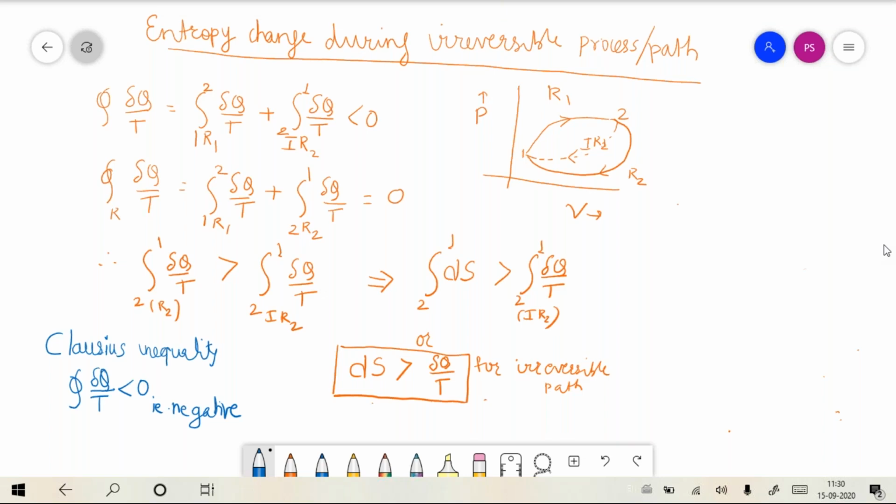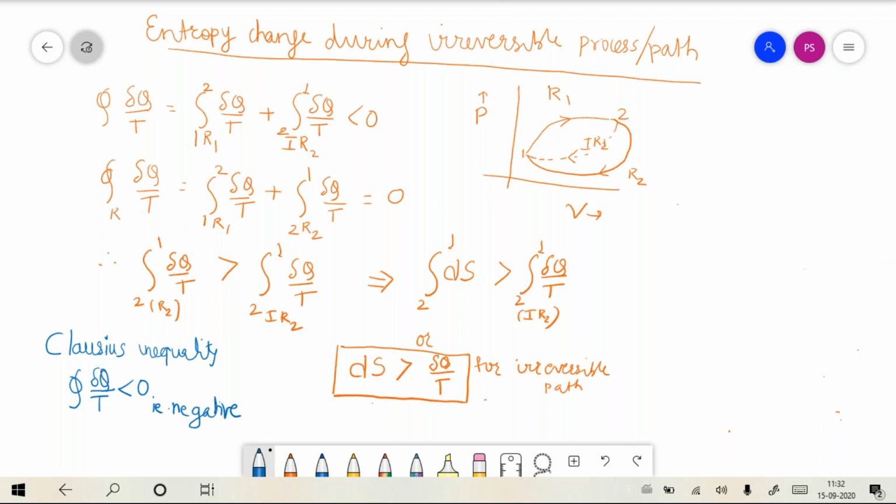The Clausius inequality says the cyclic integral of del q by T is less than or equal to zero. Please note that these three conditions are obtained for any given thermodynamic cycle.